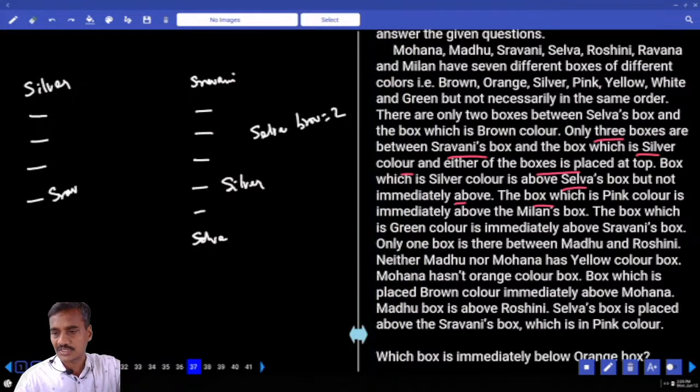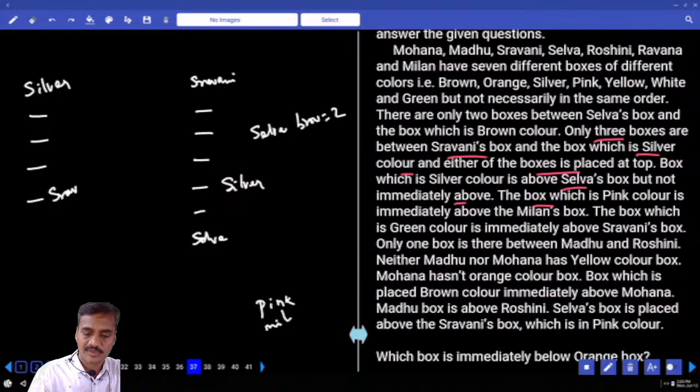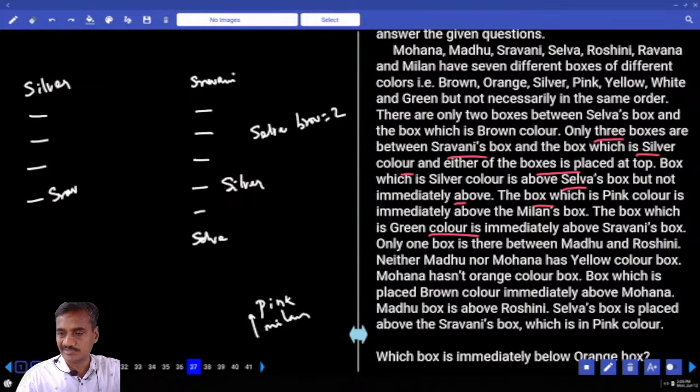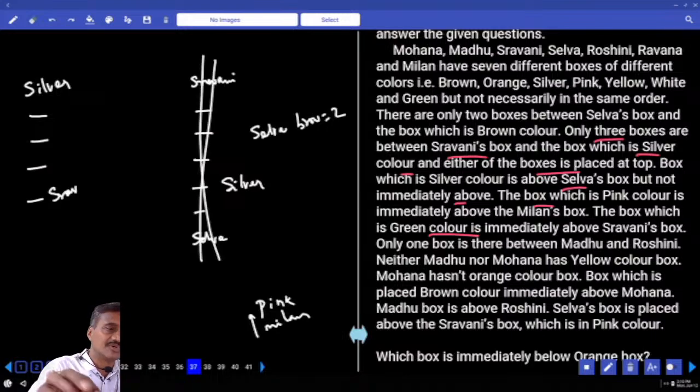And the box which is pink is immediately above melon. Now pink is immediately above this melon. Melon and pink must be adjacent. And the box which is green is immediately above Shravani. And above Shravani, immediately above Shravani, there is a box which is not possible. And this case is completely ruled out.